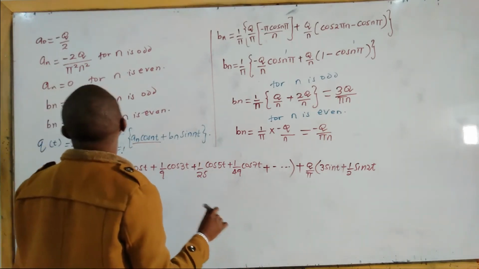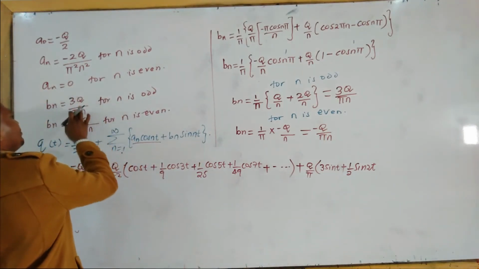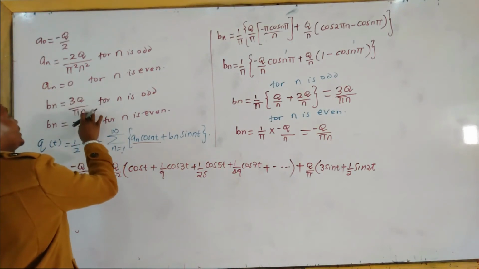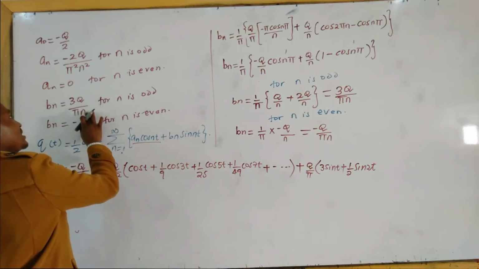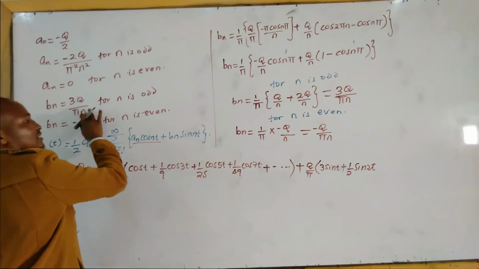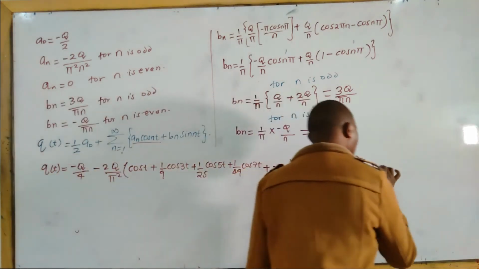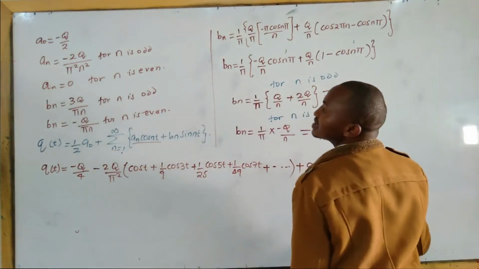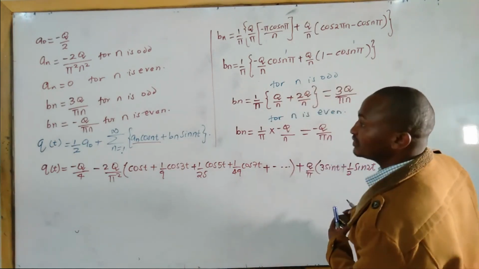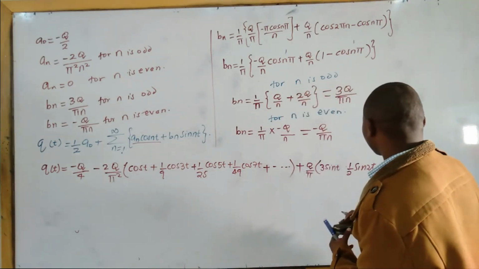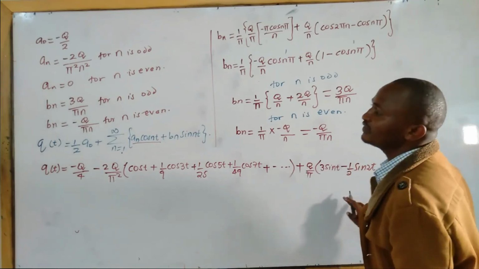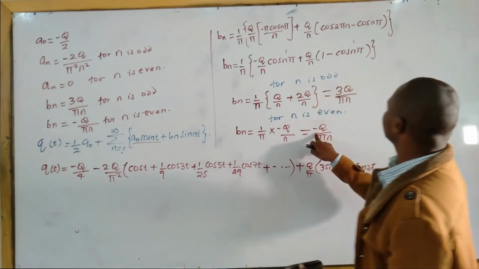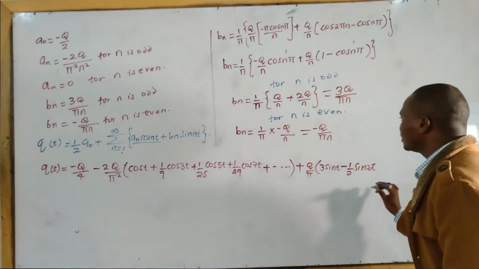The other one, 3, is odd. So we have factored out q and pi, and we are left with 3 over n. In this case, n is 3, so it is 3 over 3, which is 1. For even values it is negative, for odd it is positive.